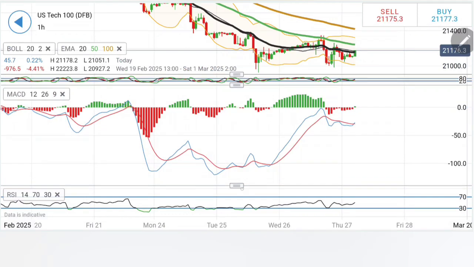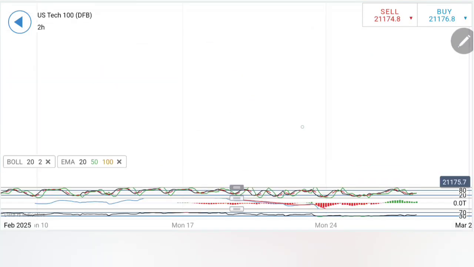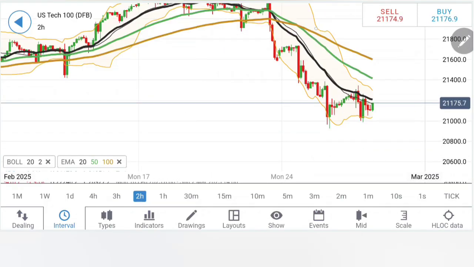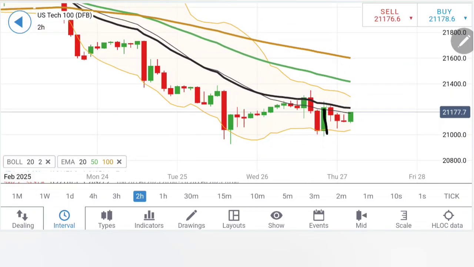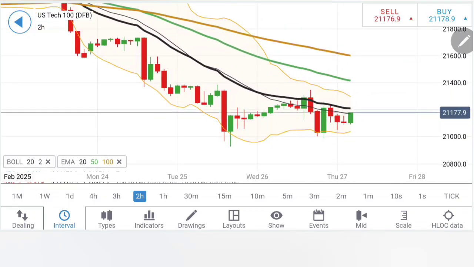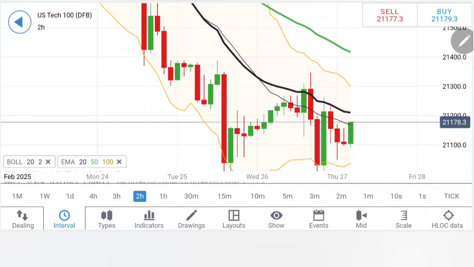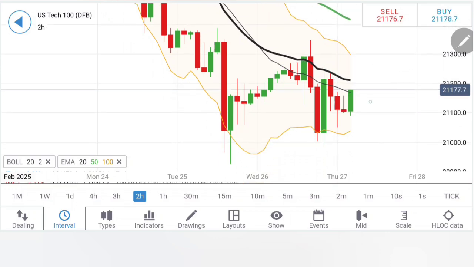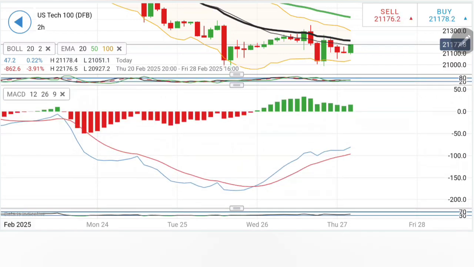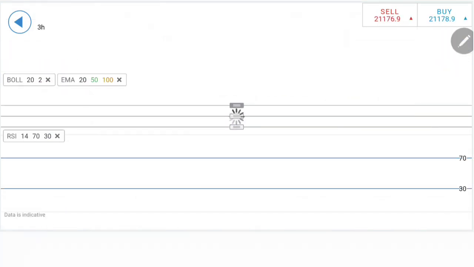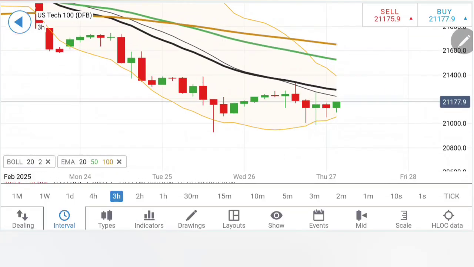Yes, the stochastic is rising, the MACD is again crossing over for the buys, the RSI is also rising, and the observation is similar on the 2-hour charts. Notice one bullish candle retracement trying to break here. Wait for it to trade above the 20 period moving average, which means 21,220 should be a good resistance zone, and then you can expect 21,260, and then we can in fact expect it to break beyond 21,300 and 21,400 levels. Indicators are looking upwards, showing a little up move, which is in sync with the charts here.